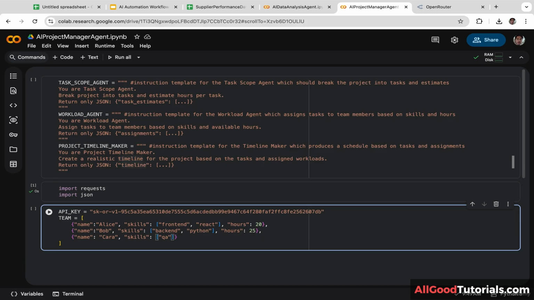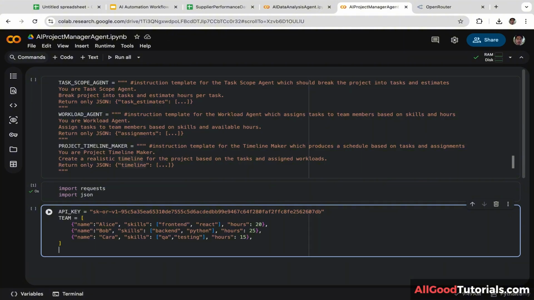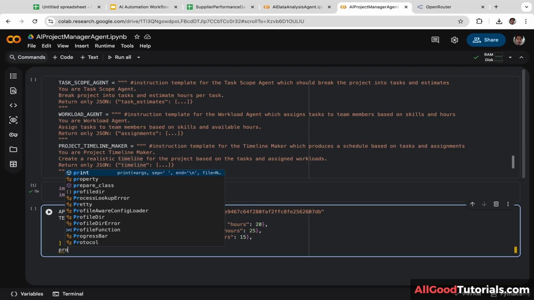QA or quality assurance and testing. And she will be working for 15 hours per week. And let's add comma. Next, we are going to prompt the user to enter a short description of the project. Let's create a new variable. I'm going to name it project.